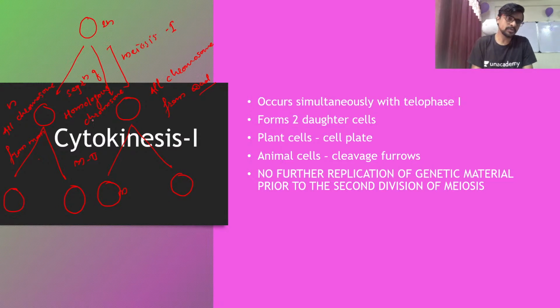We know that one chromosome is already copied into two, and that's why one is moving toward one cell and the second is moving toward the second cell. So it is a division of sister chromatids. The sister chromatids are going to divide, and that's how we get four cells at the end of meiosis 2. Let's see meiosis 2.